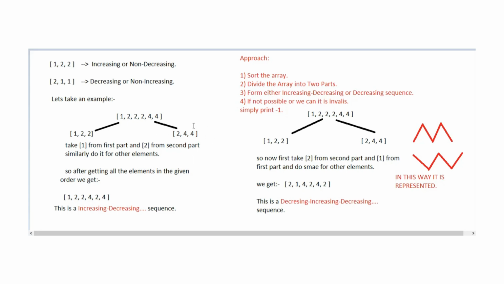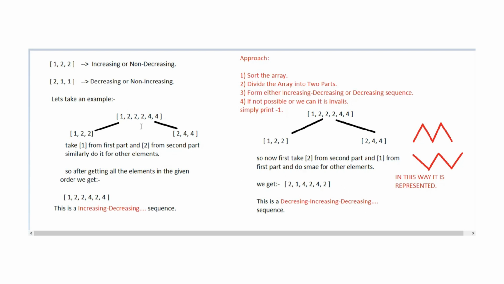As we require the first element to be greater, we take the first element from the second array, that is 2. Then the first element from the first array, that is 1. We are doing the reverse of what we did for calculating the increasing, decreasing array. After 2 and 1, we will take 4, then 2 from the first array. Similarly 4, then 2, and we get the decreasing, increasing graph.